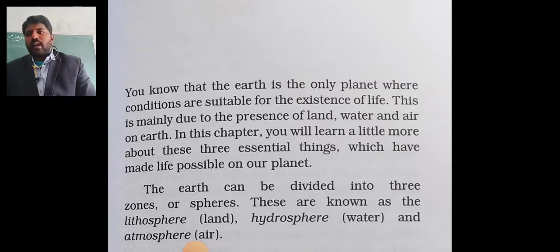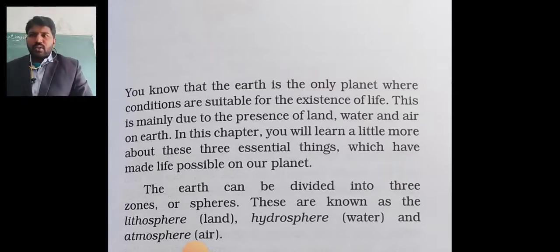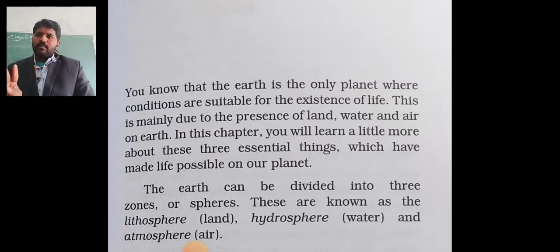Then the third planet is the Earth. We live on the third planet. If other planets are not proper and ready for our living purpose, because to live we need certain things.